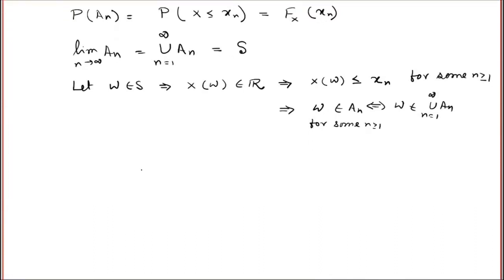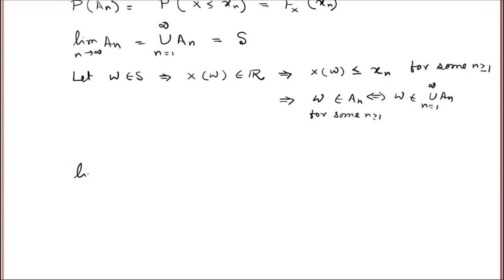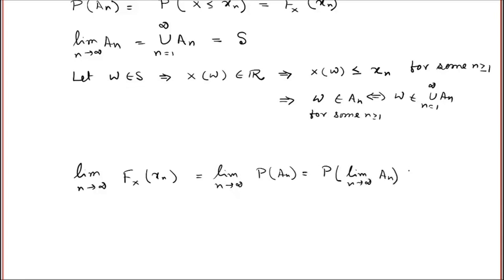So I get that the limit as n tends to infinity of F(x_n) is the same as the limit as n tends to infinity of the probability of A_n, which is the same as the probability of the limit of A_n as n tends to infinity, which is the same as the probability of the sample space, and which is, by the definition of probability, 1. So that proves the property.